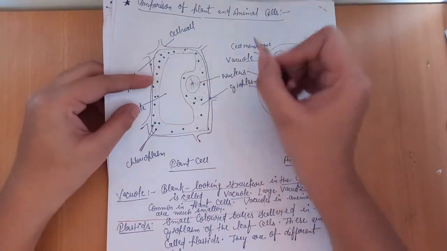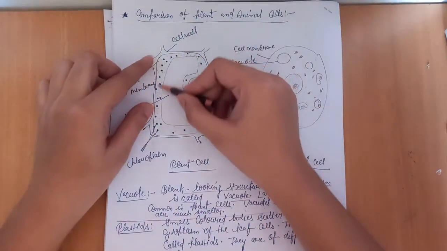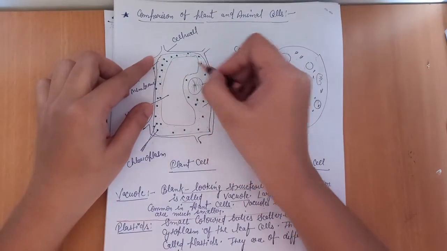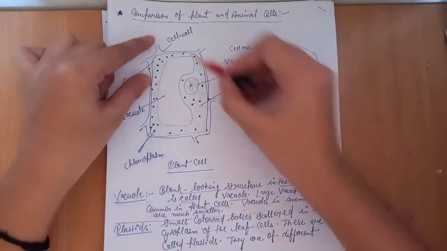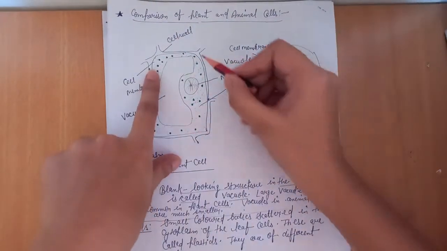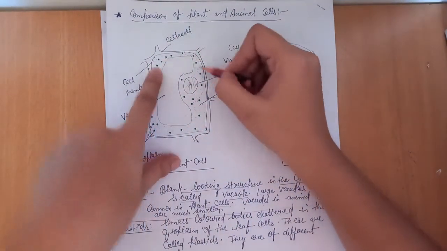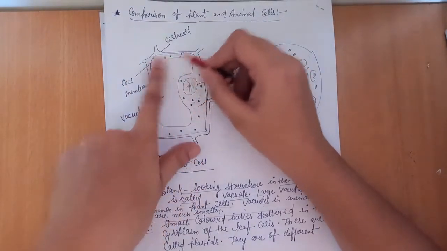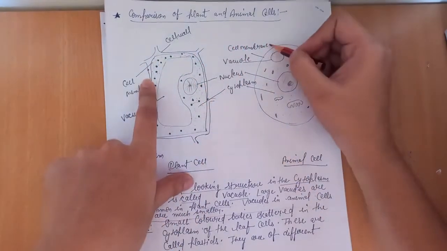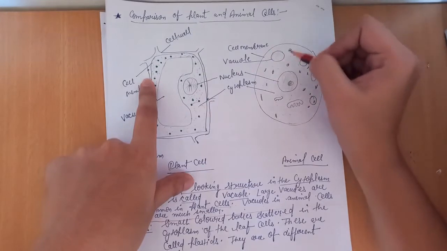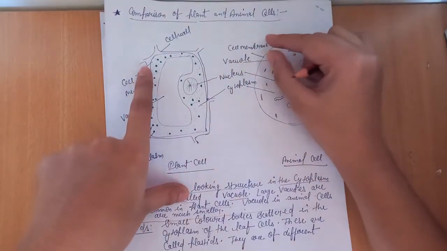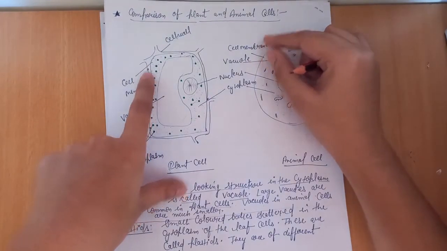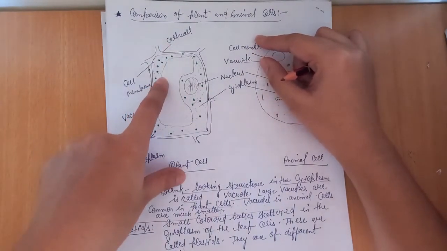This is the nucleus, and this is the area of cytoplasm in which various kinds of cell organelles reside. And this is the cell membrane. Here this is the cell wall, and inside the cell wall a membrane is found around the cell, which we call the cell membrane. In the animal cell, the cytoplasm is also enclosed with a cell membrane. Cell membrane is present in both plant and animal cells, but the cell wall is present only in the plant cell.